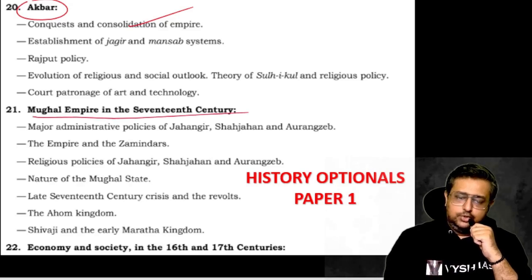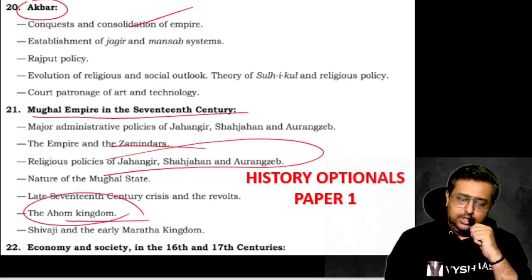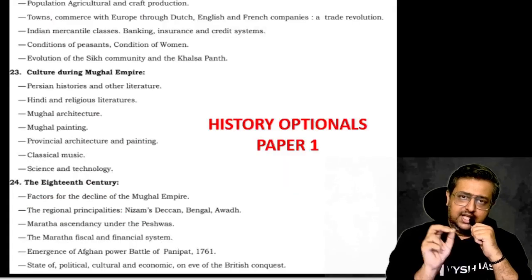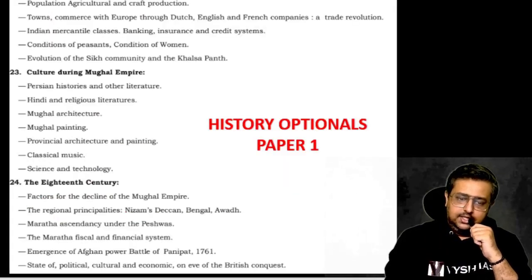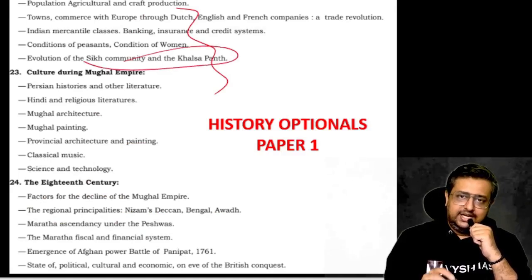Then in the 17th century, there's a Zamindari system. Then Jahangir, Shah Jahan, Aurangzeb, they have given in one line. Ahom kingdom, which is the Assamese kingdom. About that you have to study. And about this, all questions have come. Okay, have come in the past. Then again, all these agriculture peasants, the Sikh community and the Khalsa Panth. This all is relevant even today.